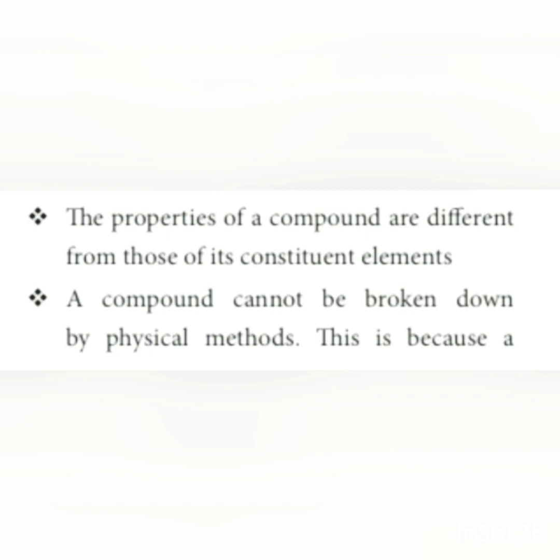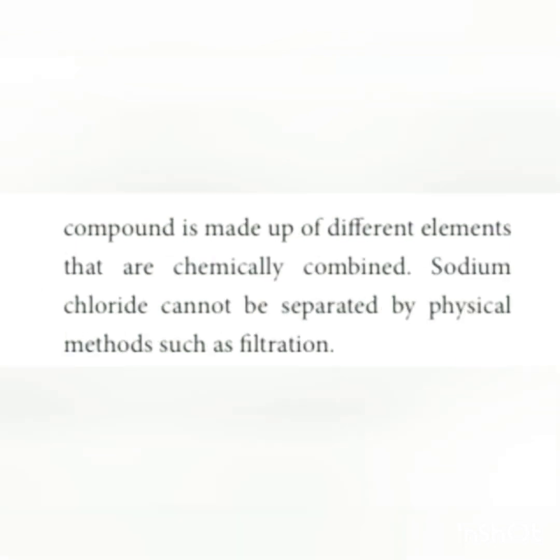A compound cannot be broken down by a physical method. That is, we cannot break it by a physical method. It needs a chemical method. This is because a compound is made up of different elements that are chemically combined. We saw first that only if elements are chemically combined will a compound form. So when separating it, only a chemical method is used. For example, sodium chloride cannot be separated by a physical method such as filtration.